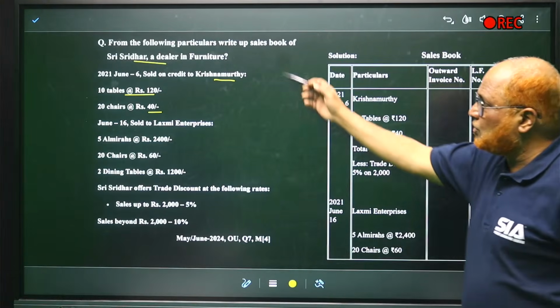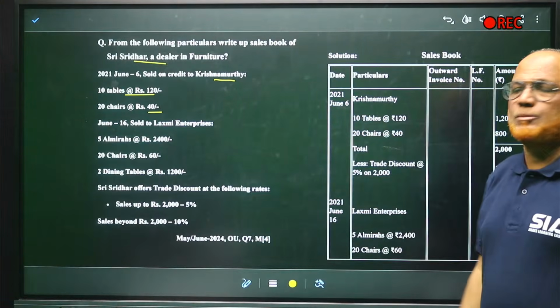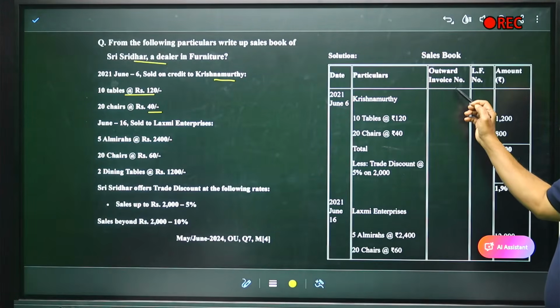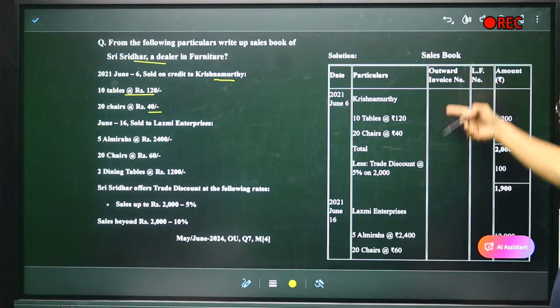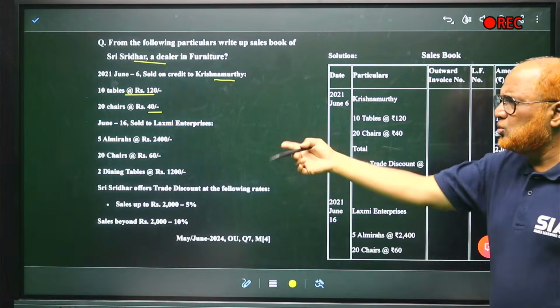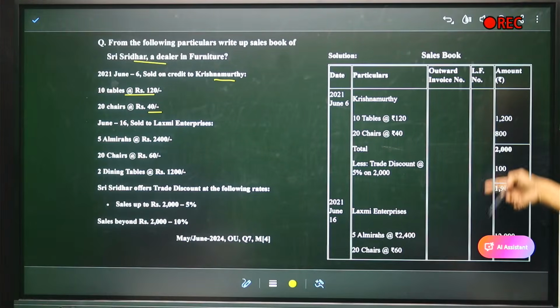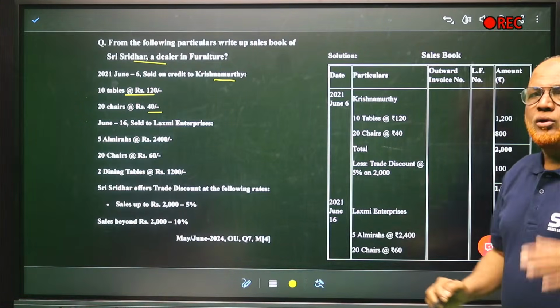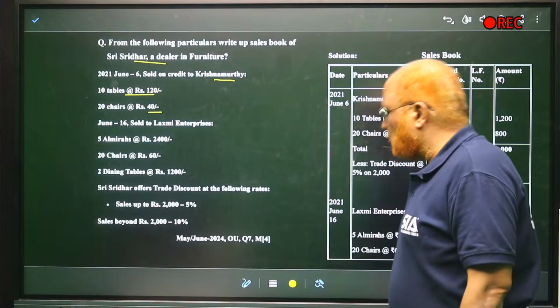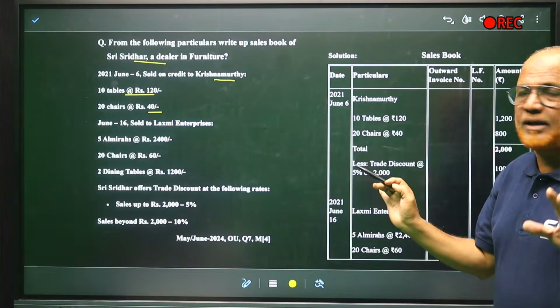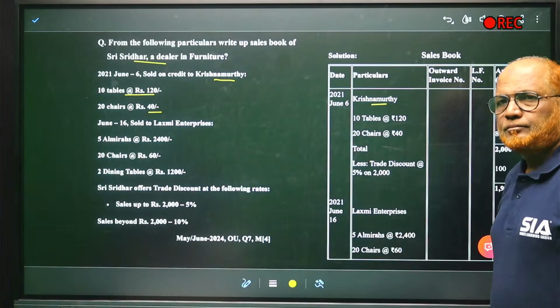So how to solve, how to prepare this sales day book? Here you can see sales day book. Date, particulars, outward invoice number. For the sake of formality, we have to open these columns. These columns will not be used in recording the transaction. Then sales return outward, then ledger folio. Again theoretical. Amount column, 3 columns at the extreme right hand side. So first of all, to whom the goods are sold? To Krishnamurthy. Don't write to or by. You should not write to or by. Simply Krishnamurthy.